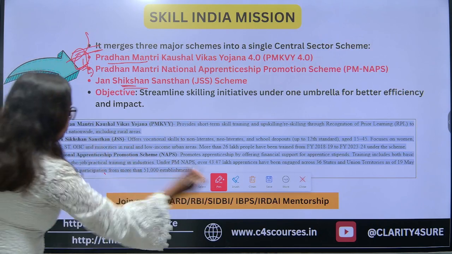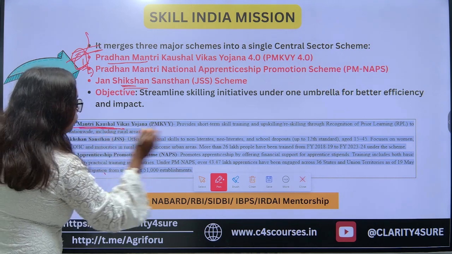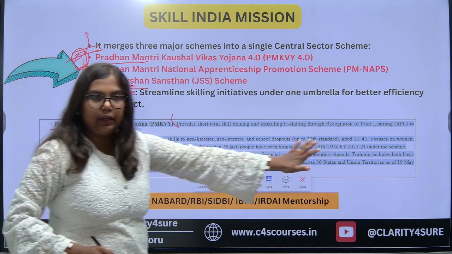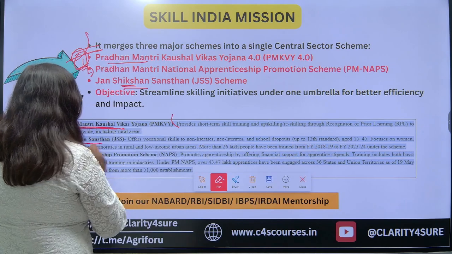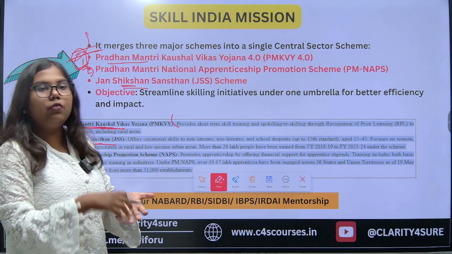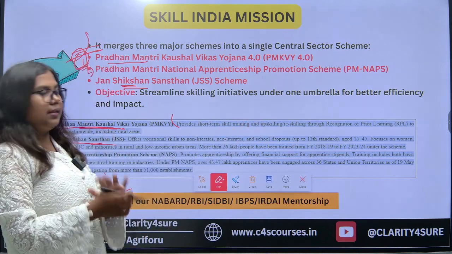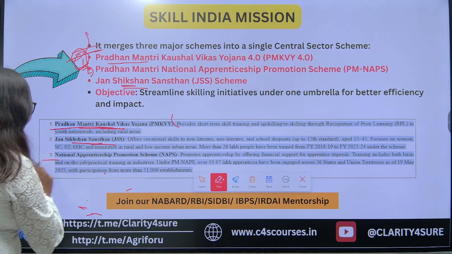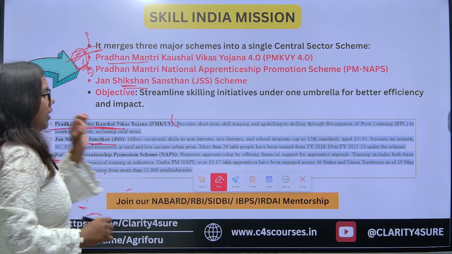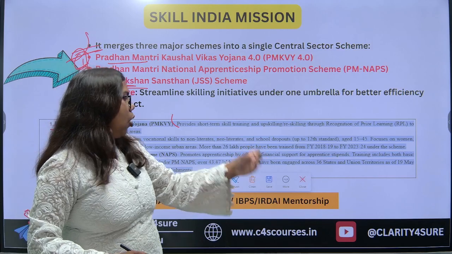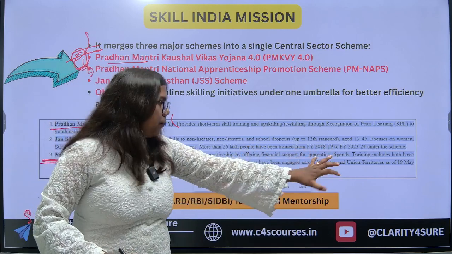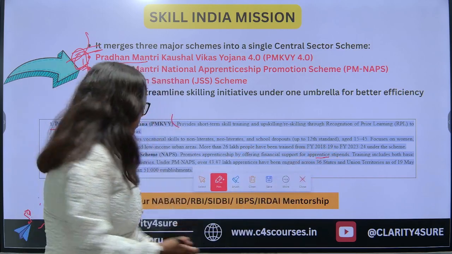Pradhan Mantri Kaushal Vikas Yojna provides short-term skill training. Then the Jan Shikshan Sansthan is offering vocational skills to non-literates or new literates and school dropouts. And the National Apprenticeship Program is promoting apprenticeship by offering financial support for their stipends.